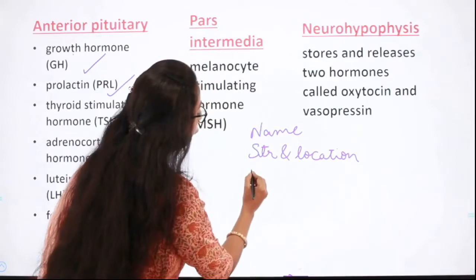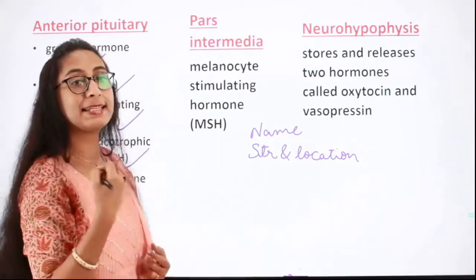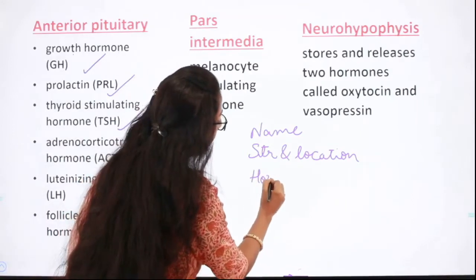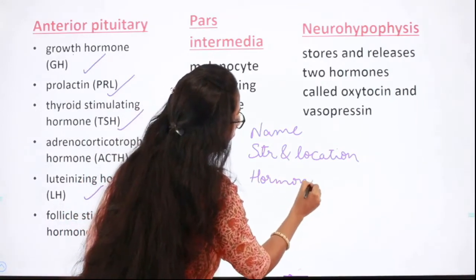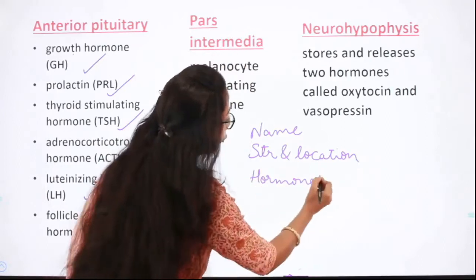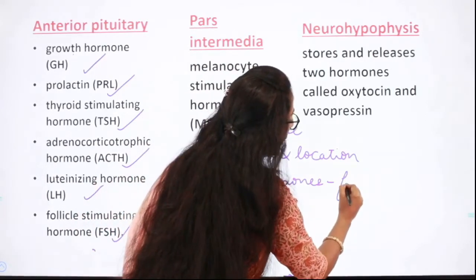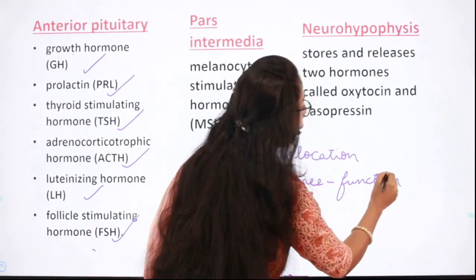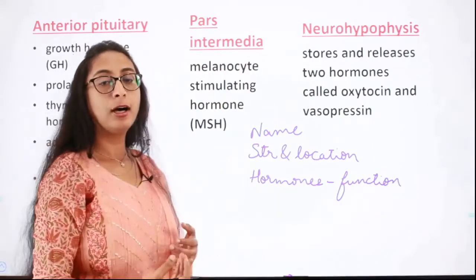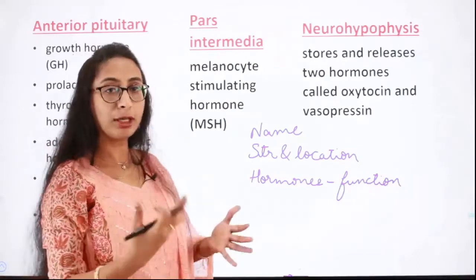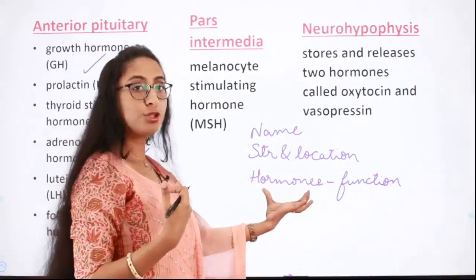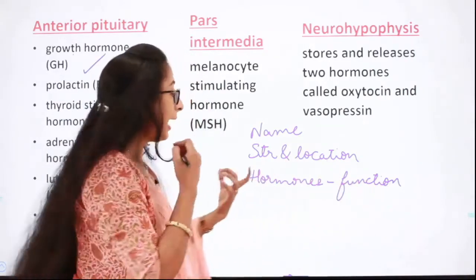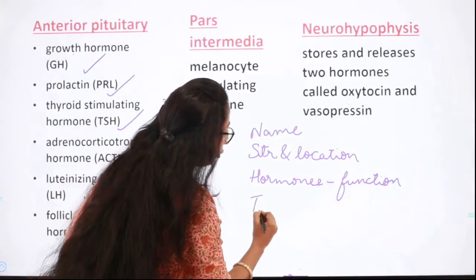Third, what is the function? That is, the function of these glands is to secrete hormones, isn't it? So what are the hormones which this gland is secreting? So what is the function of these hormones? So what activities do they perform? That is, are they regulating any other gland, or are they inducing growth, or are they acting upon the thyroid gland? Whatever. So what are the hormones which that gland is synthesizing, and what is the function of each of these hormones, and where is the target of all these hormones?